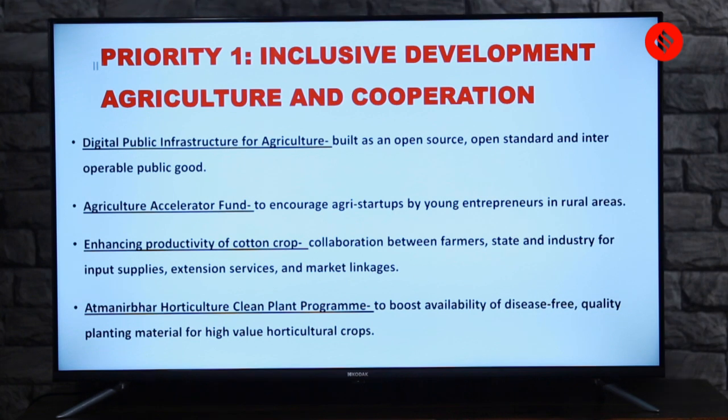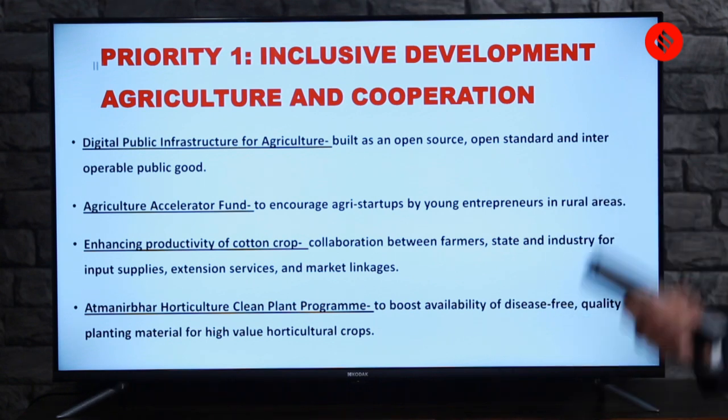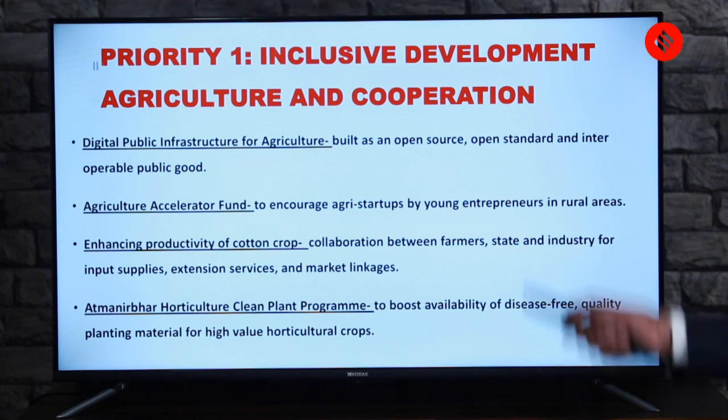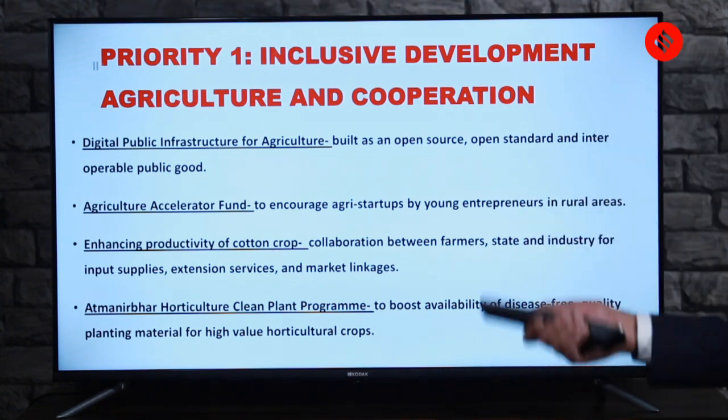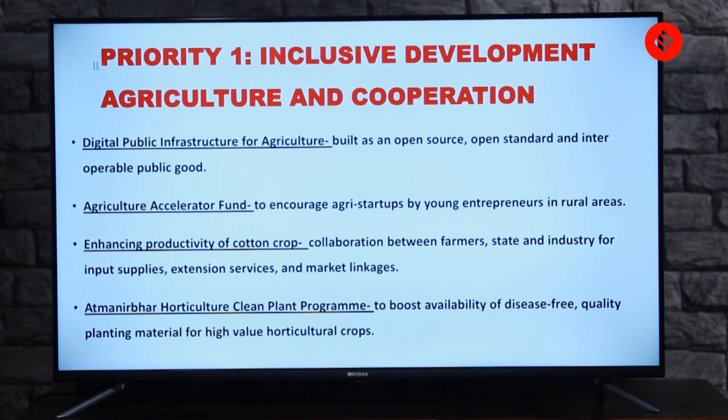The very first point is about digital public infrastructure for agriculture. There has been a push for digitization of a lot of things, about getting the benefits from digital infrastructure in various fields. Now the budget talks about these benefits in the field of agriculture. How is it framed?